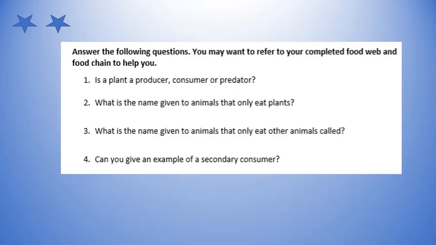And continuation for the 2-star task is where you have to answer the following questions. Number 1, is a plant a producer, consumer, or predator? Question 2. What is the name given to animals that only eat plants? Question 3. What is the name given to animals that only eat other animals? Final question. Can you give an example of a secondary consumer? Remember to look back in the text if you need to remind yourselves.